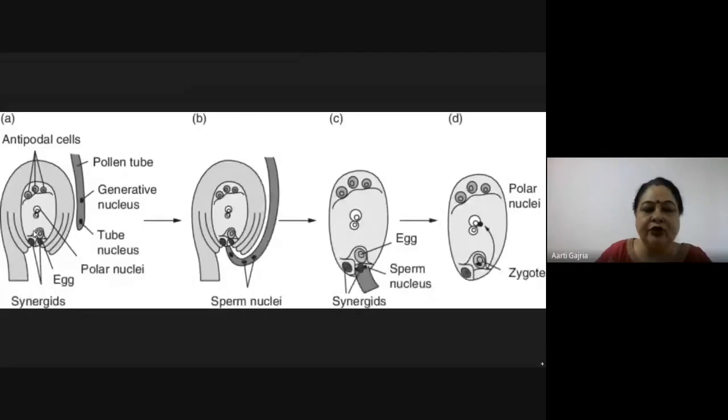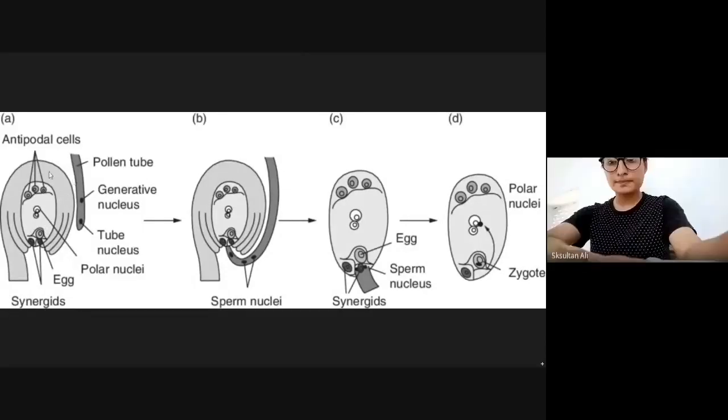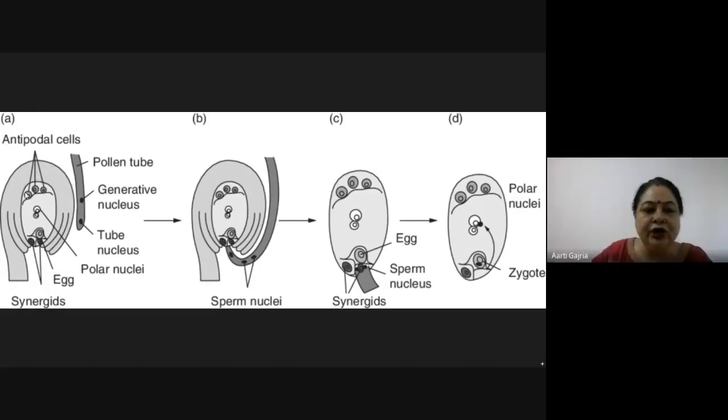This was the embryo sac. Can you see this diagram? Yes, ma'am. So this is the ovule, and this pollen tube is bringing the generative cell and the tube nucleus. The generative nucleus will give two male gametes. Now these two male gametes will come here. These are the sperm nuclei, meaning two male gametes. Now they will enter from this micropylar end.